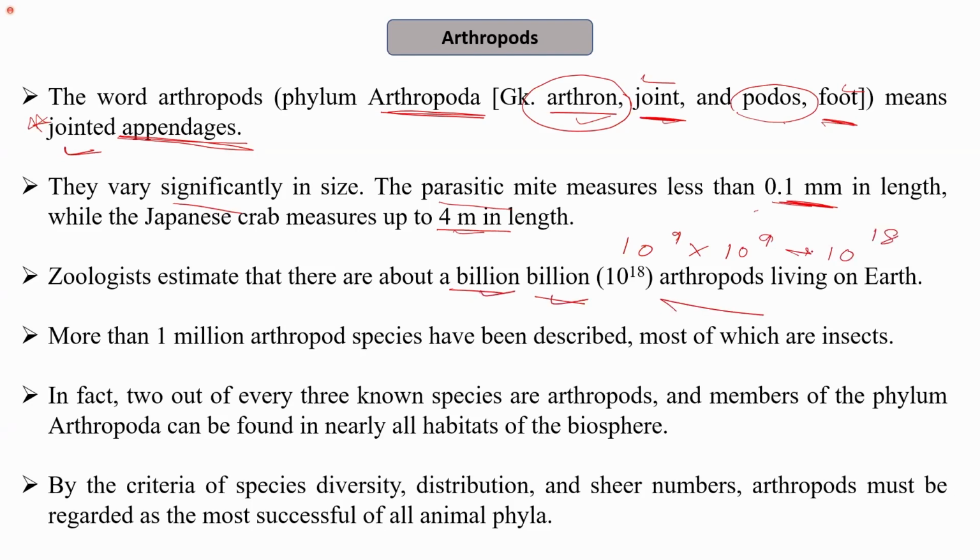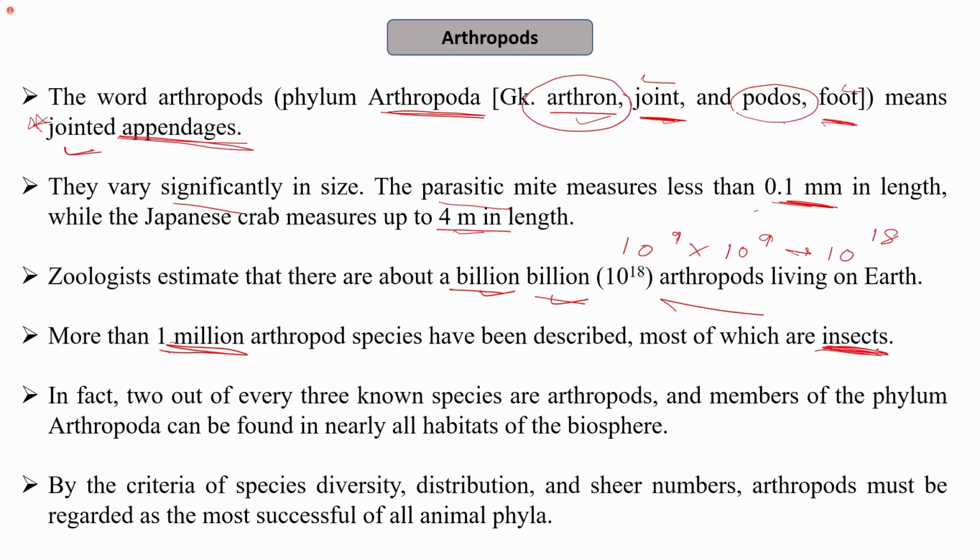So we can imagine that the diversity of arthropods is huge, and this is one of the reasons why you will see arthropods in every habitat, and many characteristics of arthropods have allowed them to thrive in different environments. More than 1 million arthropods have already been described, and yet many are yet to be discovered and described. Most of the arthropods which have been described belong to the group insects.